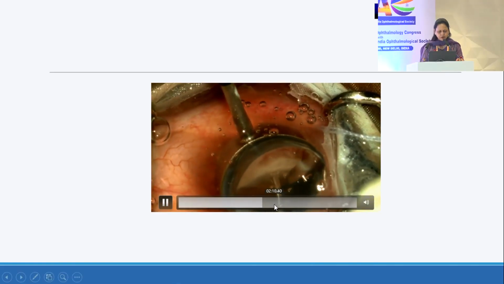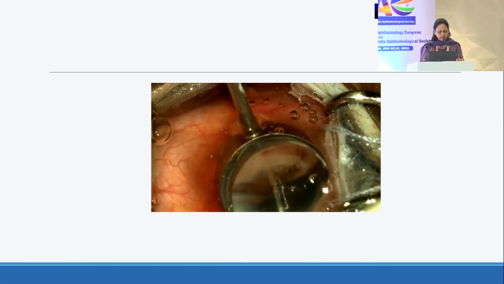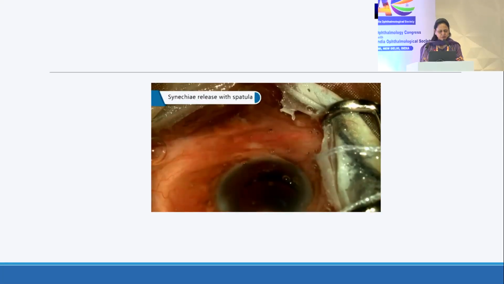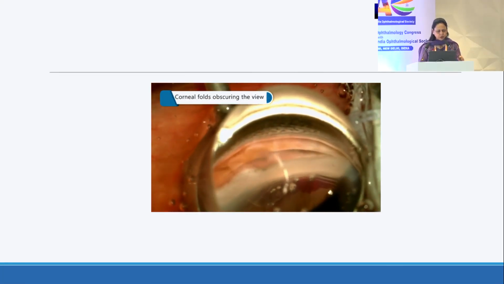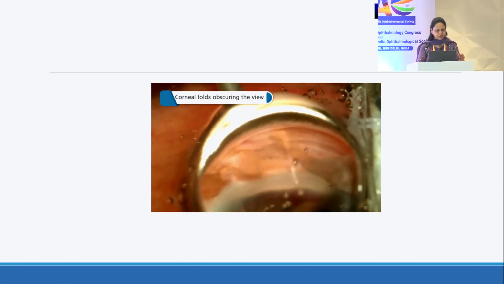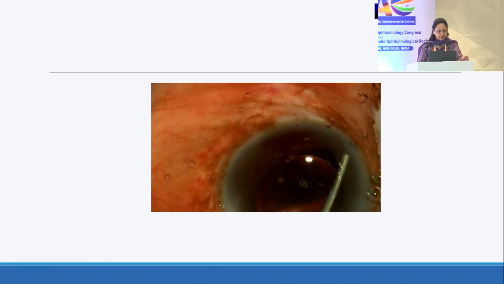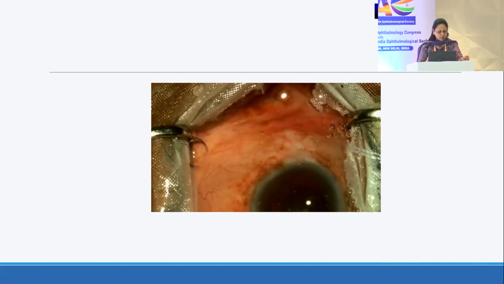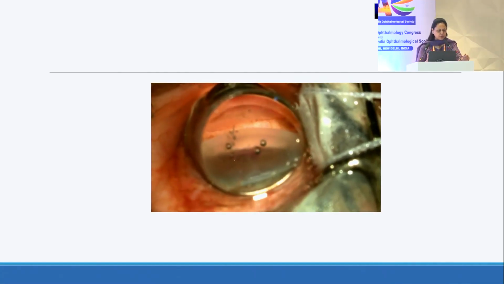So initially, especially for the residents, if you don't get the views, don't get disheartened. You have to just align the instruments clearly. Now if you see, the view is going off. Because of the corneal folds, you get to know that you're putting inadvertent pressure by that gonio lens over the cornea, and you see that some amount of heme is also obscuring your view. No problem. Take out the gonio lens, wash it off, put less pressure over the gonio lens, and now you see that there is a much better view.